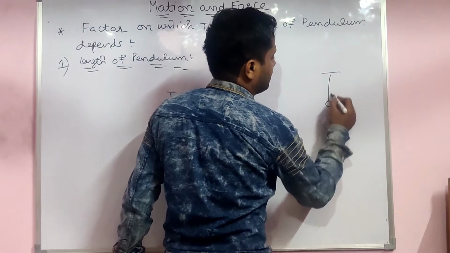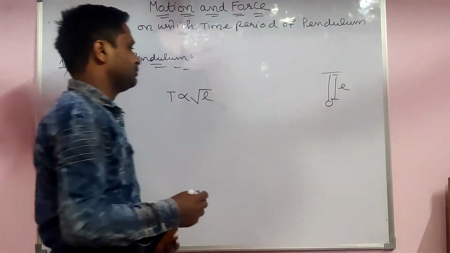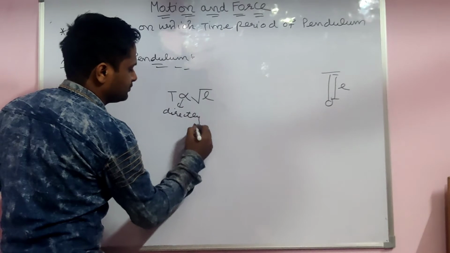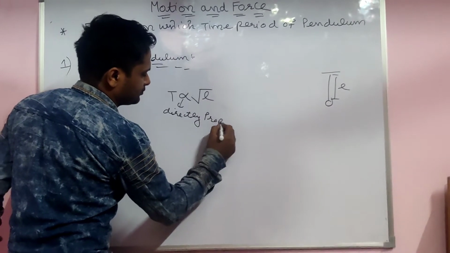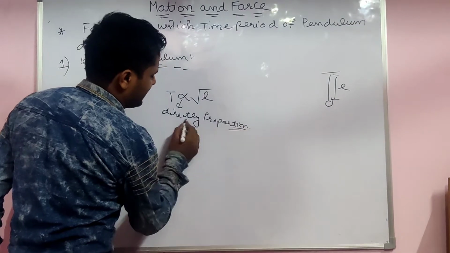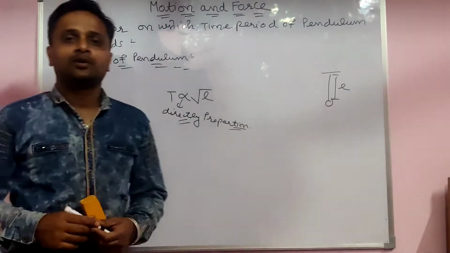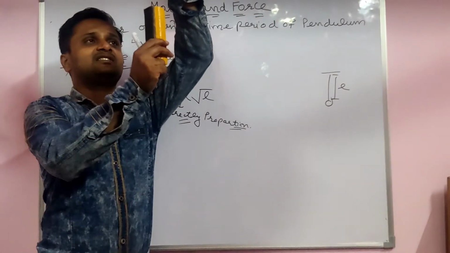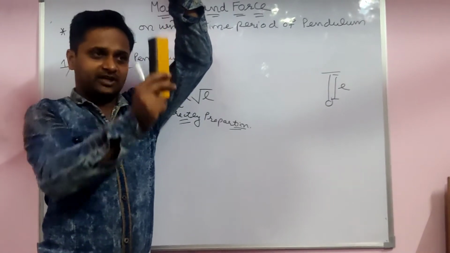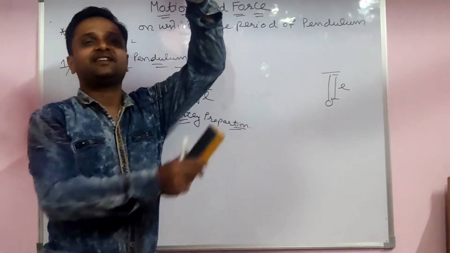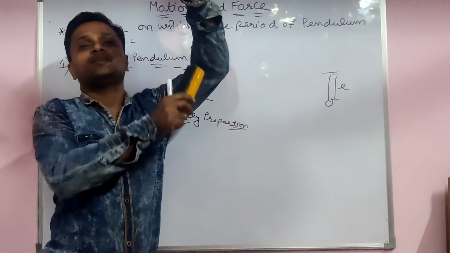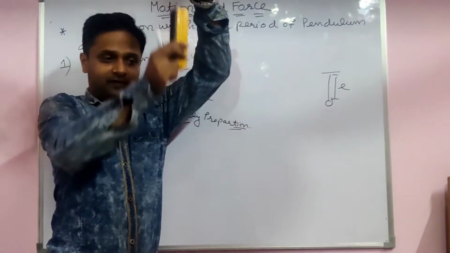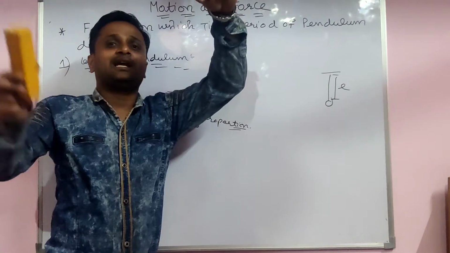For example, this is a pendulum. Its length is L. What is the meaning of the word directly proportional? If you take a pendulum of less length, it oscillates like this. If you increase the length of the pendulum, its oscillation is like this. So when the length of the pendulum is more, it takes more time period. If length is more, it takes more time to oscillate.